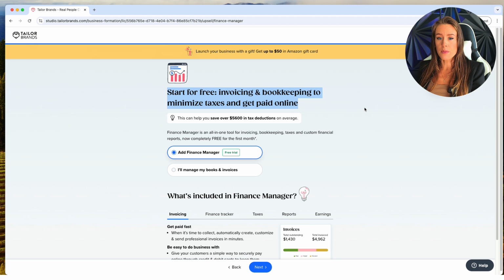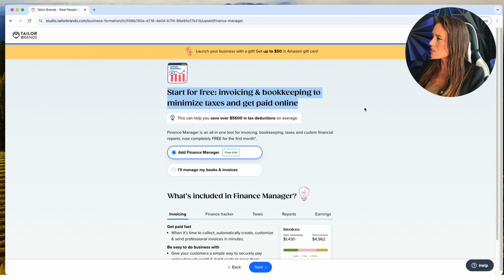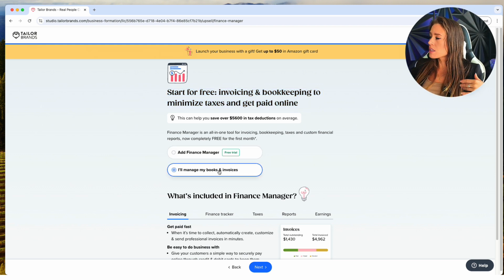They can help you get on track with all of that, set you up in a system where you know exactly where every single cent is going. There's going to be no confusion, and you're going to be able to make as much money as possible with your business, which is the reason we're all doing this, right? So it's a great thing to check out if you're planning to really grow your business. I don't know the total cost at the end, but they do give you a free trial, so you can check it out and see if you like it. For me personally, I have a really small business, so I'm just going to be managing my own books and invoices here.